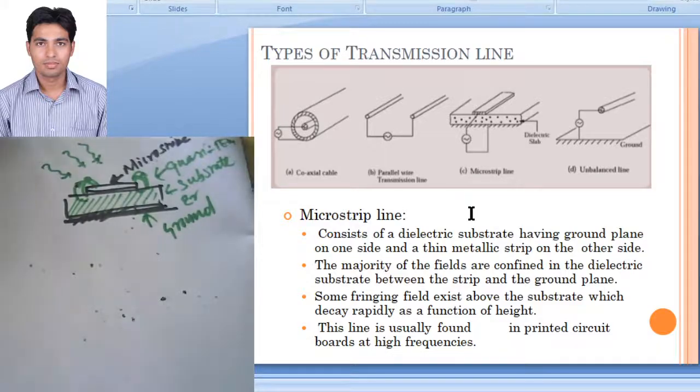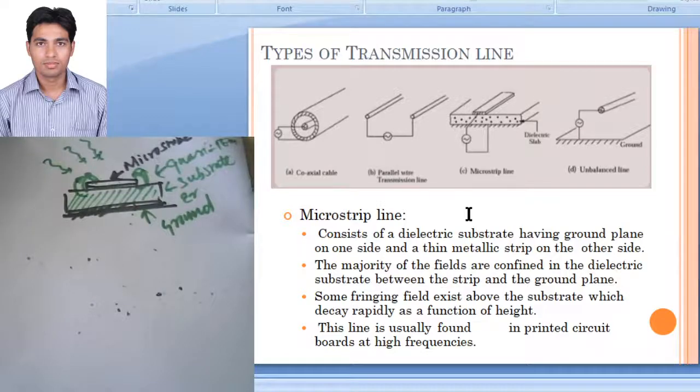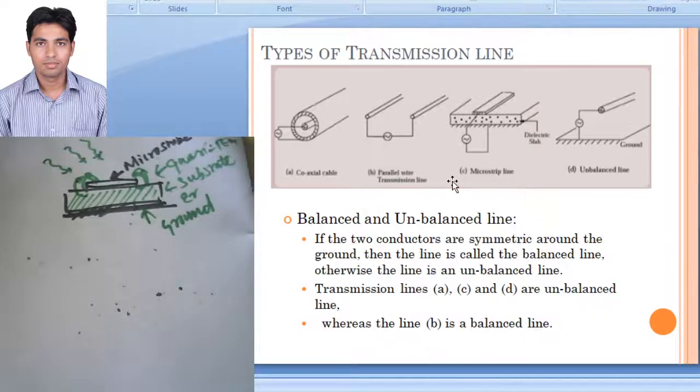There are actually two kinds of system. One is called the balanced line and the second one is called the unbalanced line. The difference is that a line which consists of a two conductor system which is symmetrical about ground is called a balanced line. Out of these four transmission lines we have seen, the only balanced structure is this B, that is the parallel wire transmission line.